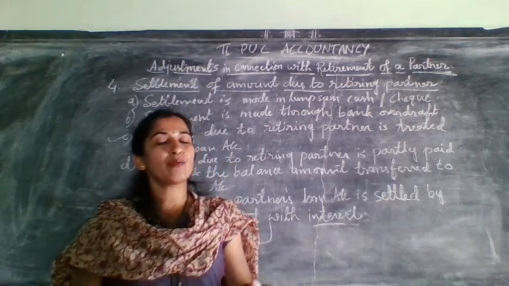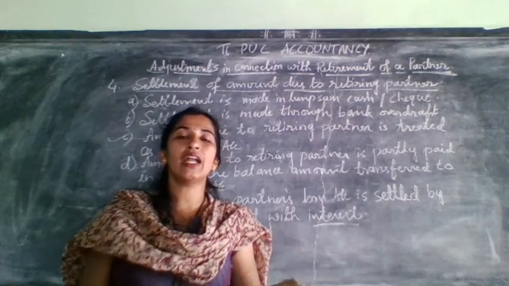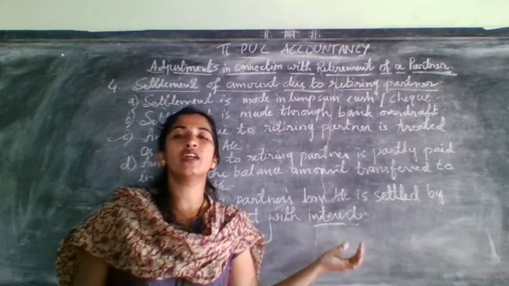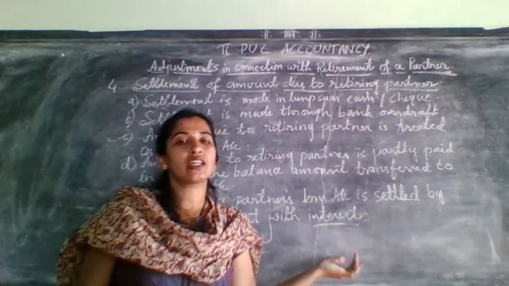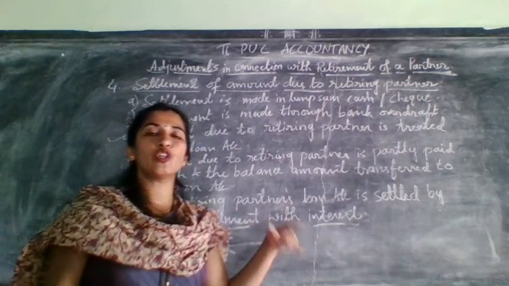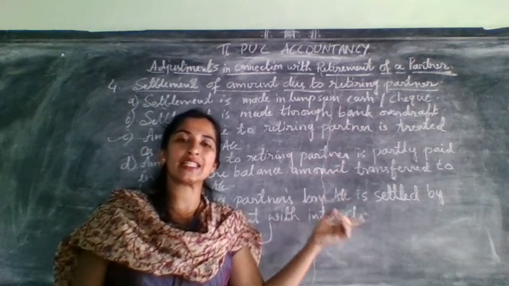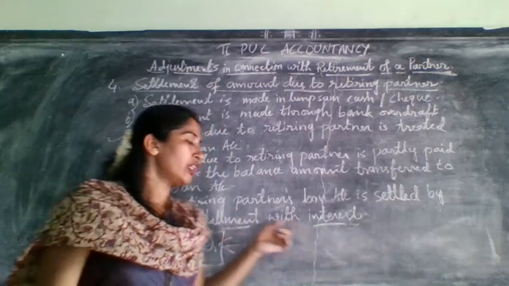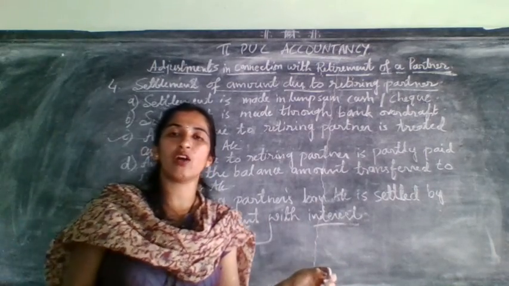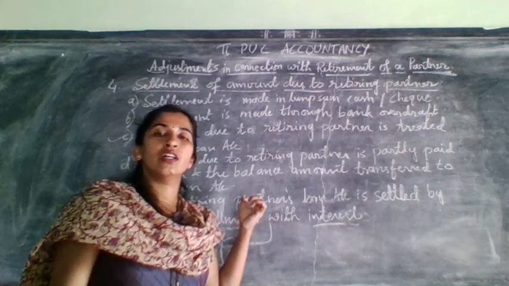Or else sometimes they will give you how much should be transferred to loan account, and the difference amount should be paid immediately as cash or bank. At that time, cash or bank, you need to minus from which one? Minus from cash or bank account on the asset side of the new balance sheet, and his loan account will be shown on the liability side of the balance sheet.